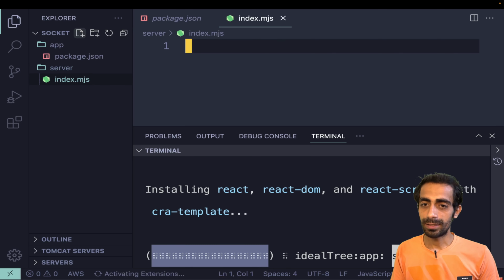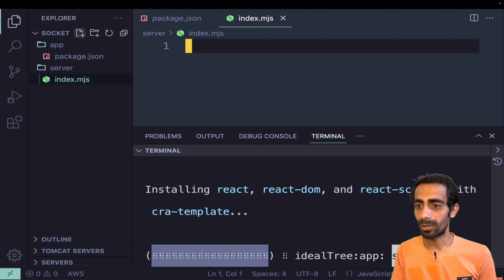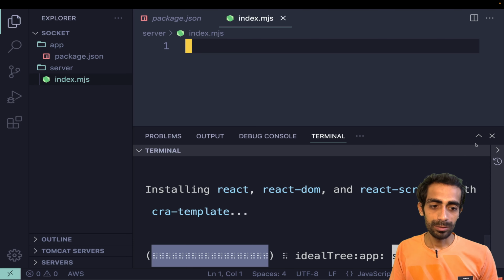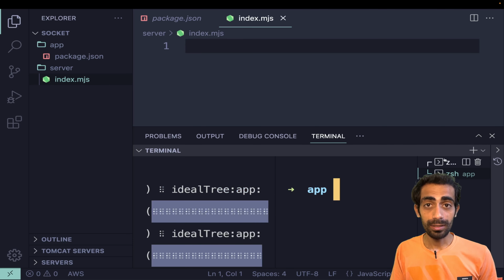Inside server, I'm going to create a new index.mjs file instead of JS, so we don't need to set up Babel. Nowadays we can directly write import statements in MJS format, if you are familiar with that. For that, we need to open another terminal.